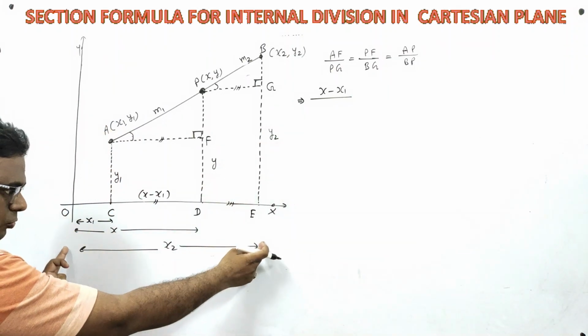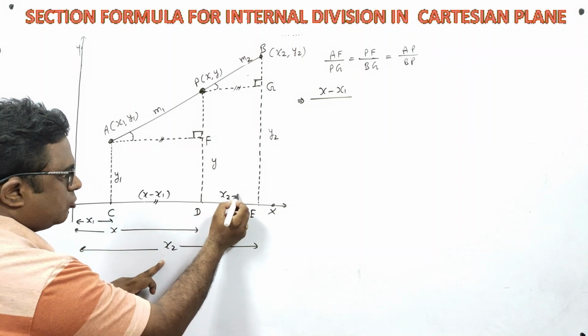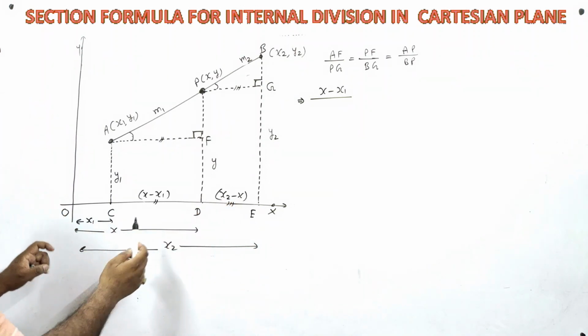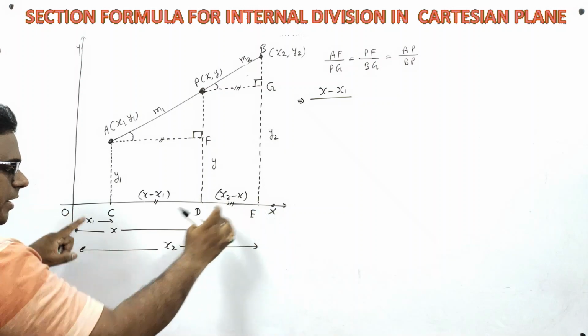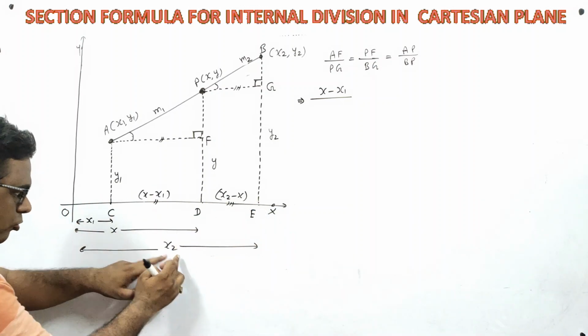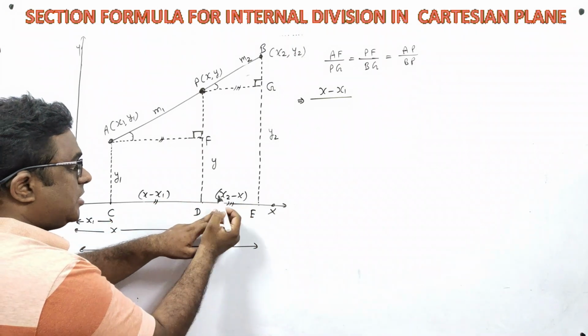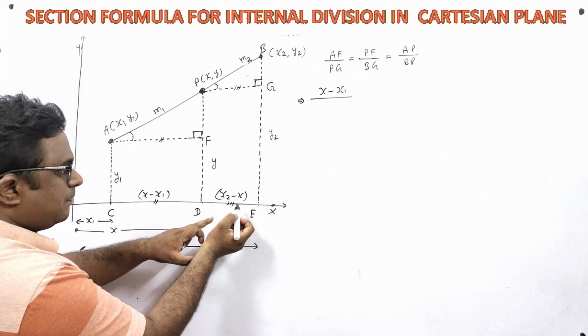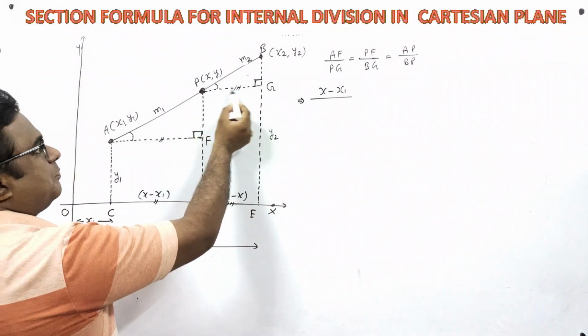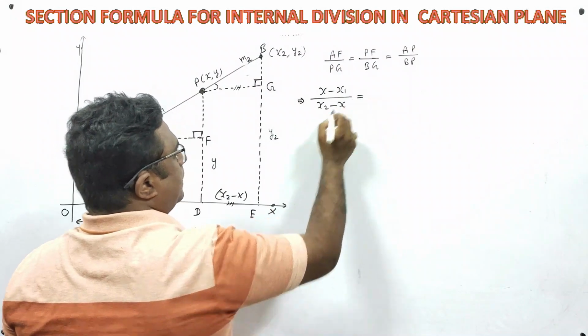So from x2, if I subtract x, then this part will be left x2 minus x. From O to E it is x2 and from O to D it is x. So x2 minus x will give us the value of DE. So value of DE is x2 minus x, and that's why the value of PG is also x2 minus x.